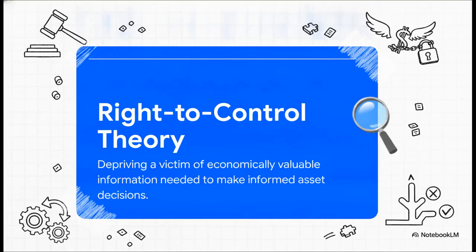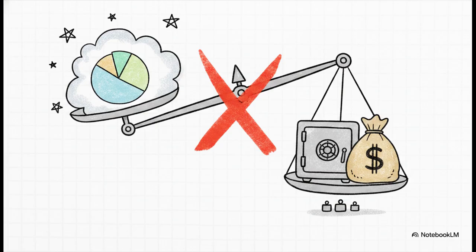Okay, meanwhile, in a second case from 2023, the Ciminelli case, the court had to define the word property in a situation about rigged procurement bids. The government based their whole conviction on this thing called the right to control theory. Basically, this theory claims that a victim is robbed of their property if deception denies them economically valuable information that they need to make informed decisions about their assets. In plain English, tricking someone out of valuable info is treated the same as physically stealing their cash. The Supreme Court unanimously struck that down. They ruled that an abstract right to accurate information is absolutely not traditional money or property.